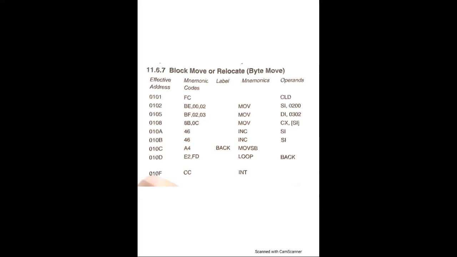The instruction MOVSB moves a byte from the memory location addressed by SI to the memory location addressed by DI. After the execution of the MOVSB instruction, SI and DI are automatically incremented by 1 if the direction flag DF is 0. The DF flag has already been cleared in the beginning of the program. At 010E, the displacement FD is the 2's complement of the backward displacement, which is -3.